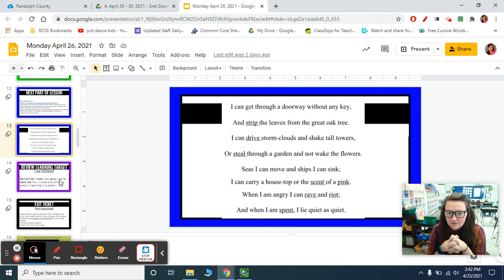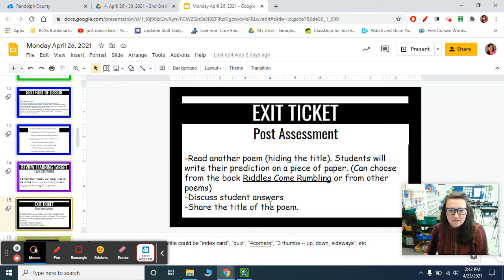I can carry a housetop or the scent of a pink, so I can be gentle or I can be powerful. When I am angry, I can rave and riot, which means I can be really concentrated, or I can be a really big wind. And when I am spent, I lie quiet as quiet. So when the wind is gone, it's usually very quiet, right? Okay, so your assignment.